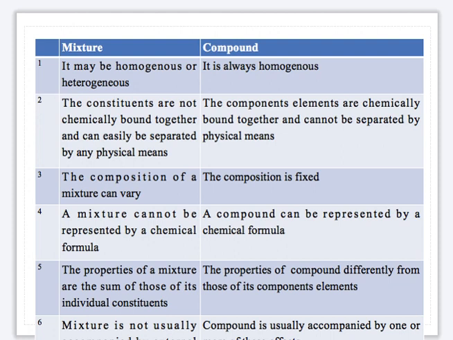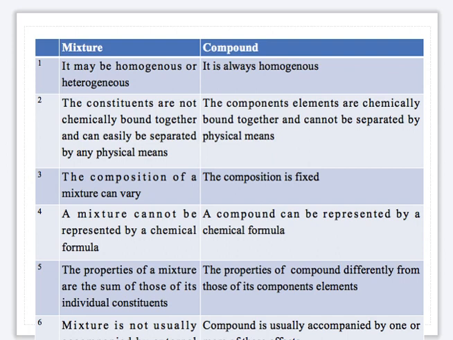Now, mixture and compound can be distinguished using the following points: differences between mixture and compound. Number one, a mixture may be homogeneous or heterogeneous.